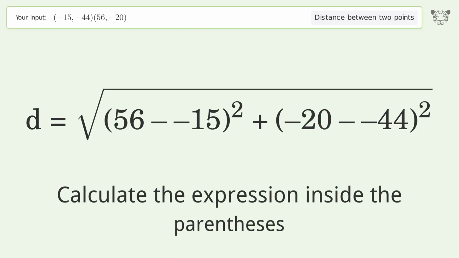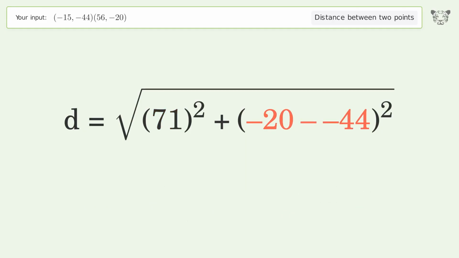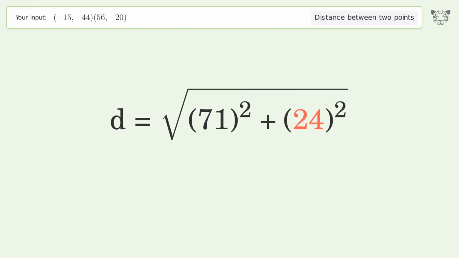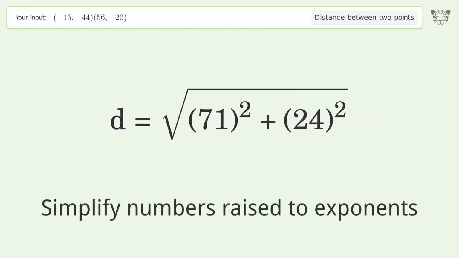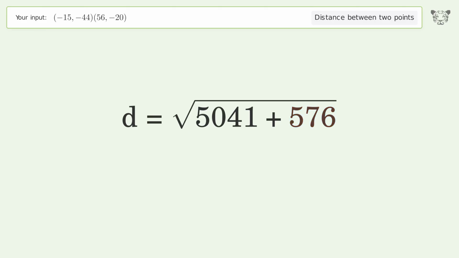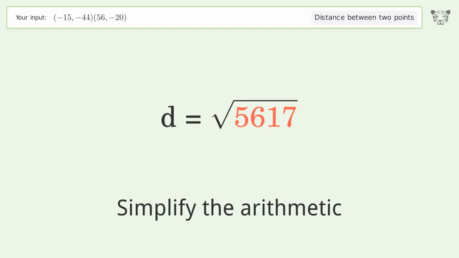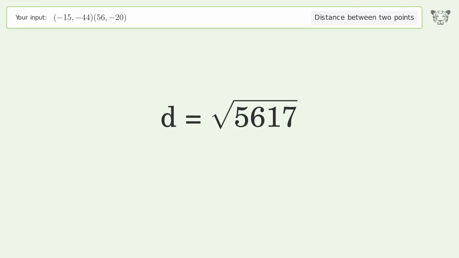Calculate the expression inside the parentheses. Simplify numbers raised to exponents. Simplify the arithmetic. And so the distance between the 2 points is the square root of 5,617, or 74.947.